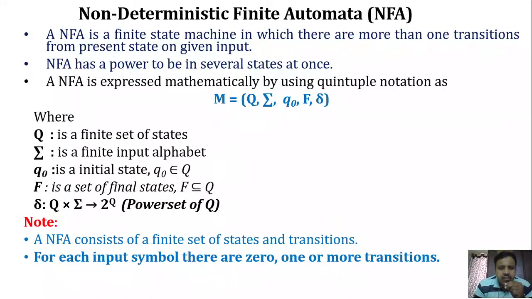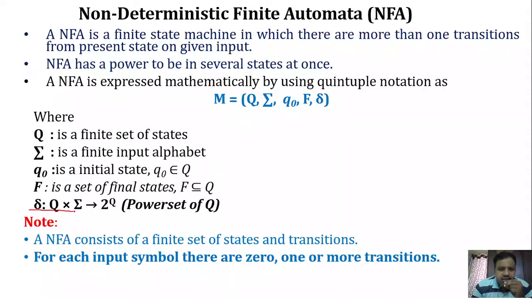How is the NFA expressed mathematically? NFA is expressed using the quintuple notation, which is the same as that of DFA, but there is a change in the transition function delta. The quintuple notation, as we know, is M equals Q comma sigma comma delta comma Q naught comma F.